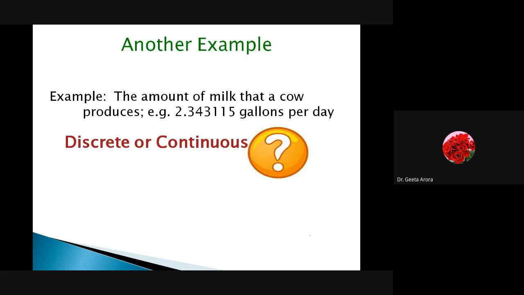Obviously it could be 2 gallons also. Might be today my cow has given 2 gallons of milk, but still we are not sure, because there might be some more drops that I have not counted, and I said okay, it's near about 2 gallons. When these types of things happen, we say this falls under the category of a continuous random variable. Correct. So this is how we are going to state the distinction between the discrete and the continuous one.